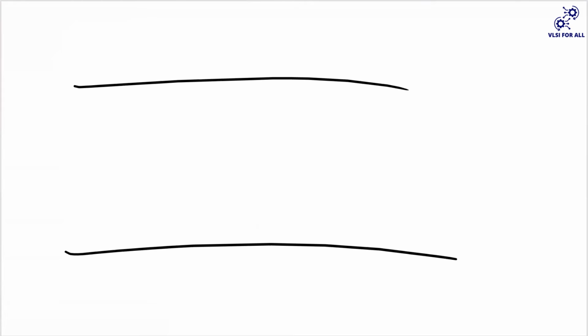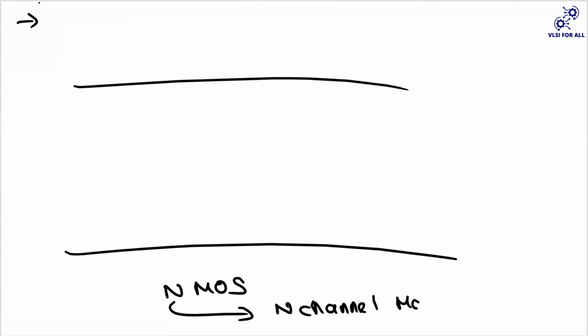Let us now go to this entire MOSFET diagram. First start with your substrate. I am going to draw my NMOS, where N stands for N-channel MOSFET. A MOSFET is generally a four-terminal device.